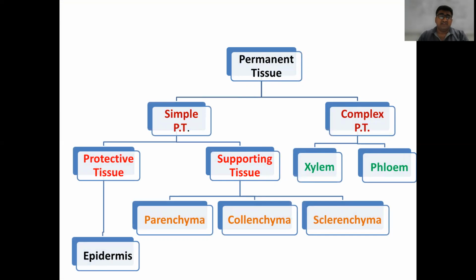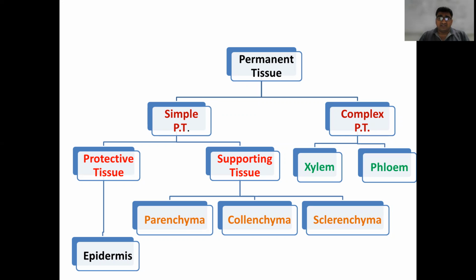Now, we will see the different types of permanent tissue. There are two major classes of permanent tissue. Simple permanent tissue means they have only one kind of cells, and complex permanent tissue means they have a group of cells. Simple permanent tissue is again subdivided into two types, protective tissue and supportive tissue. As the name indicates, protective tissues protect the plants. For example, epidermis, which is present on the outer surface of the plants. And epidermis secretes a wax-like substance to protect the plant.